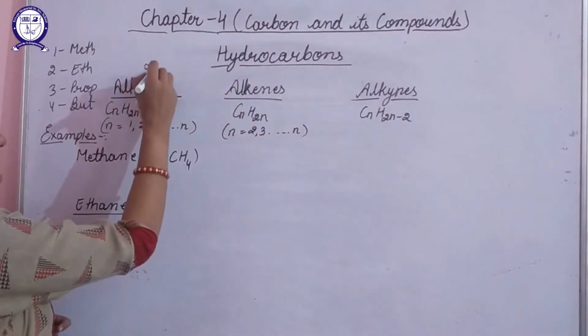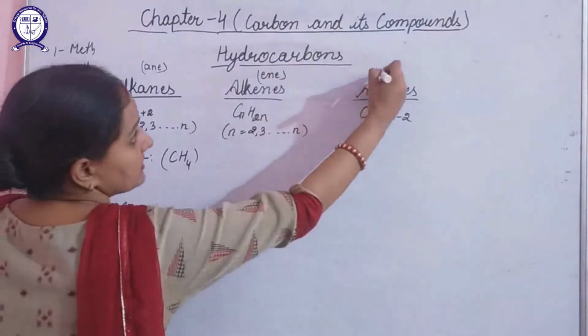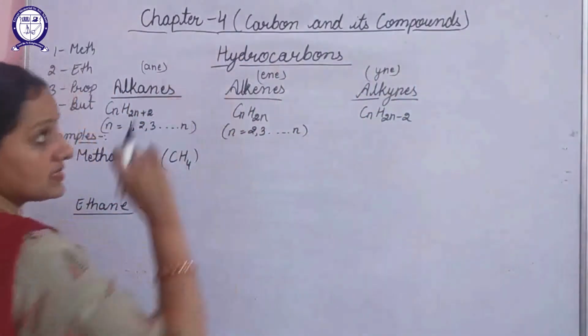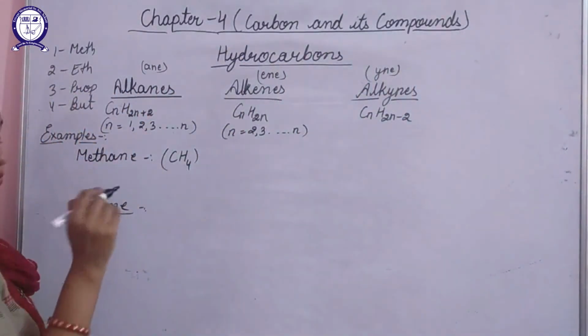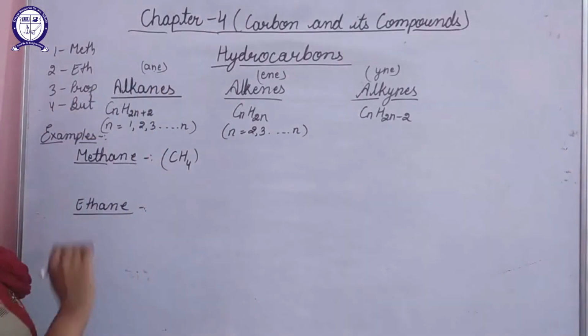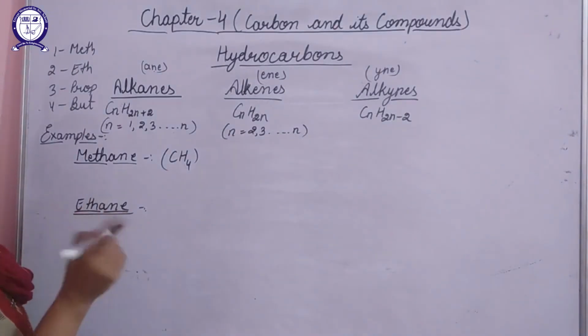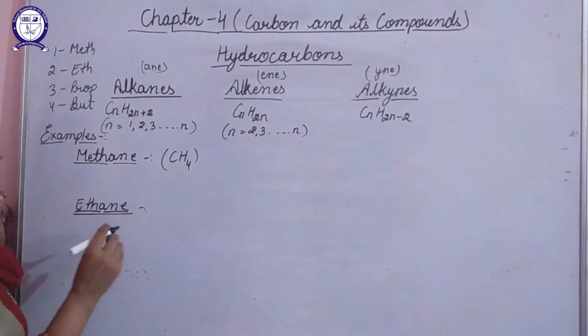The suffix for alkanes is ane, for alkenes is ene, and for alkynes is ine. So these are the suffixes. Here the carbon atom is 1, so meth is the word root and ane is the suffix. In a similar way, eth and ene will represent alkene.